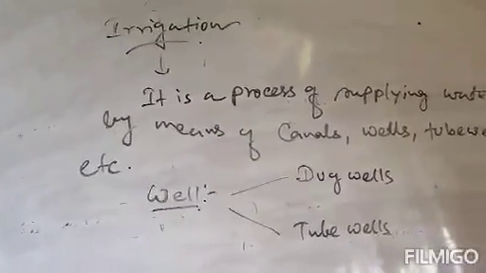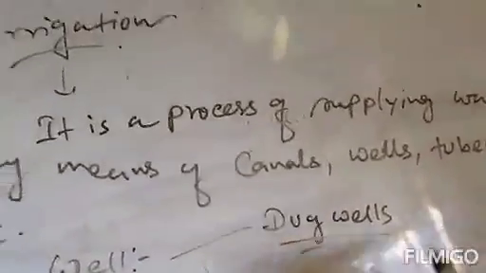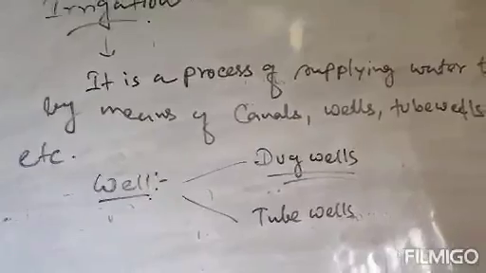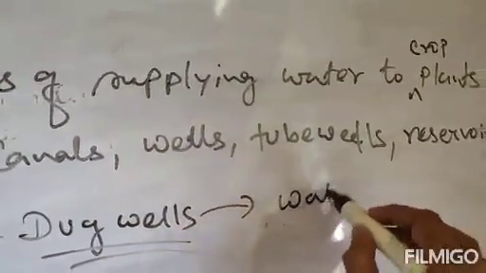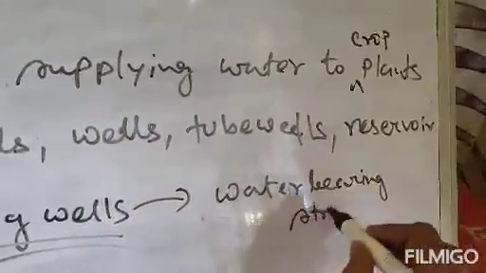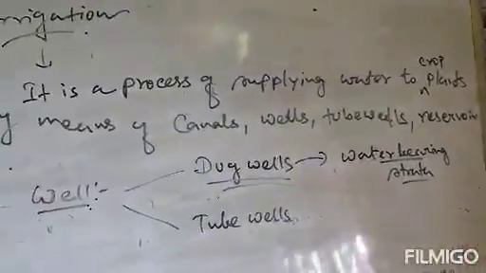These wells are of two types. One is the dug well and one is the tube well. In dug wells, water is collected from water bearing strata.